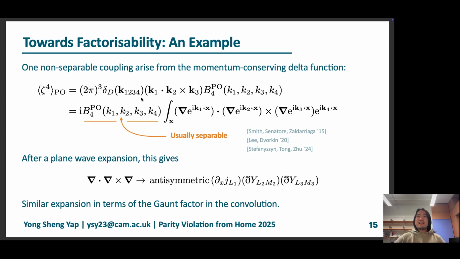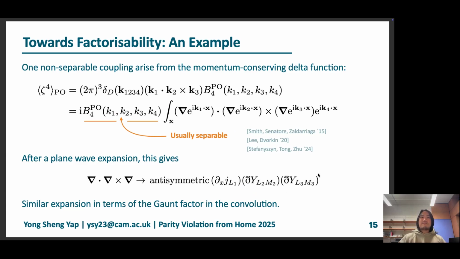We haven't denoted any vector or kinematic dependence here for simplicity, but this is usually not that severe. After a plane wave expansion, this gives an antisymmetric combination of a radial derivative on some spherical Bessel functions and spin weighted harmonics, or spherical harmonics raised and lowered by the spin lowering and raising operators. This basically gives us spin weighted spherical harmonics, and the combinations of these basically give us separability in many aspects.